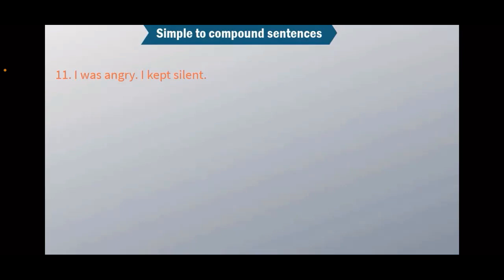Example, I was angry. I kept silent. There is a relation between these two sentences, and since there is, we are going to change them into a compound sentence. I was angry, yet I kept silent. Yet is the coordinating conjunction. Got it? So that's how we change a simple sentence into a compound sentence.